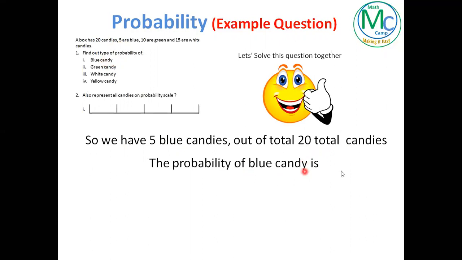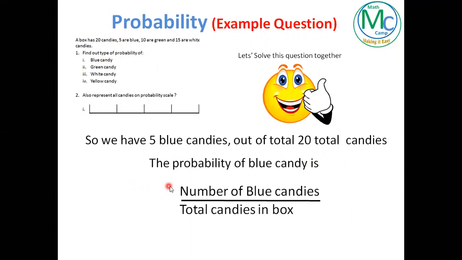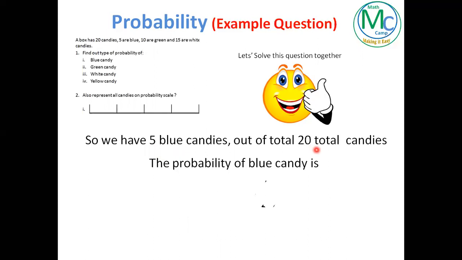The probability of blue candy can be written in this fraction: number of blue candies divided by total candies. The number of blue candies we have is 5, total candies we have 20. So we can write the probability of blue candy as 5 over 20. When you simplify this fraction, you find 5/20 is 1/4 after simplification.